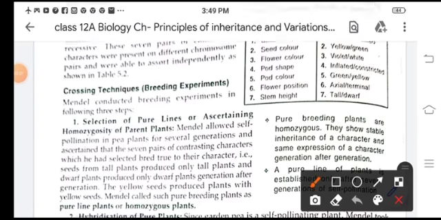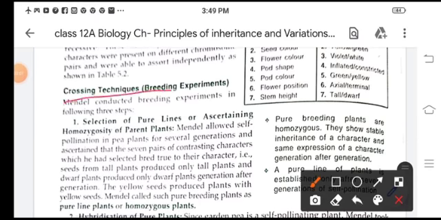Selection of traits, crossing techniques, and the rest of the topics we will cover in our next class.